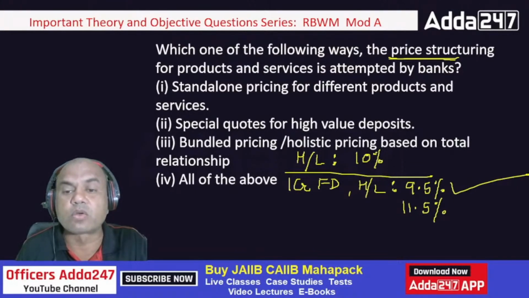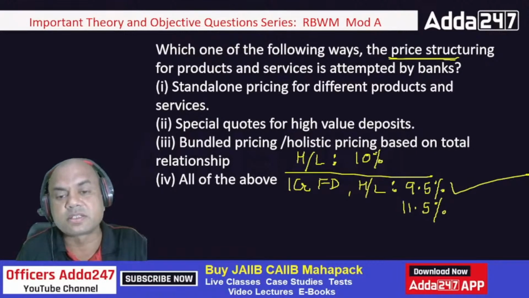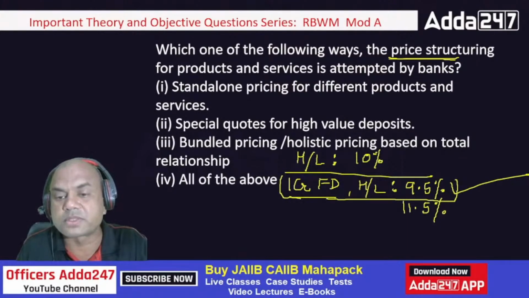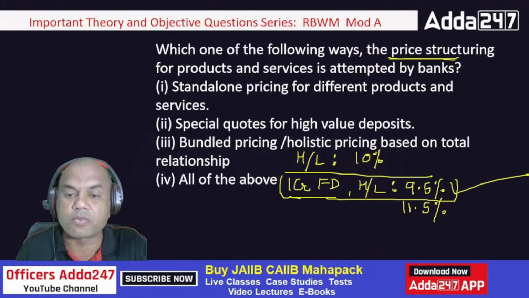Bundled pricing or holistic pricing based on the total relationship. What is bundled pricing? This one. Somebody is having 1 crore FD, then the home loan rate will be lesser. This is known as bundling. I am bundling the price over here. Means what? I am suffering a bit, 0.5% loss over here, but I am having a profit over here. This is known as bundling.